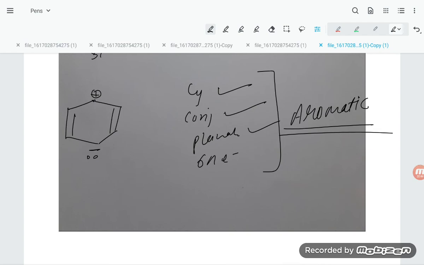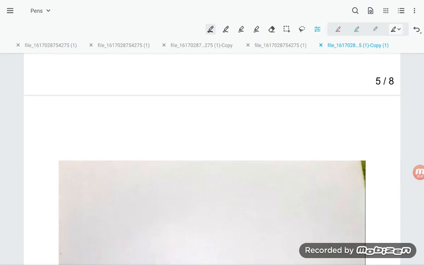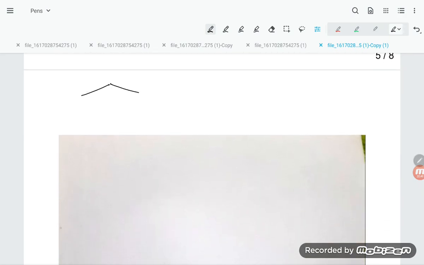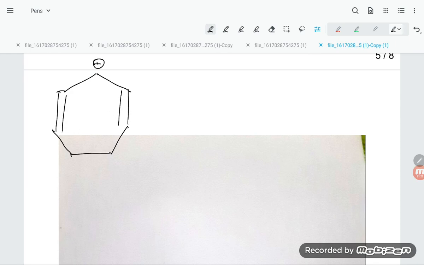Now let us have a look at some more problems, students. If you try to solve this problem, this compound, let me draw it properly. Okay students, now it's proper. Here is the positive charge, and this is the compound.